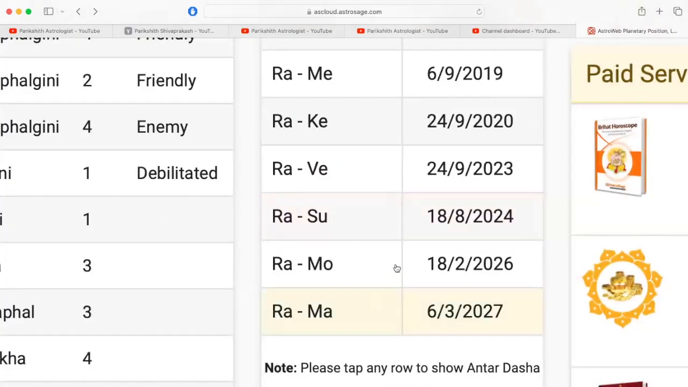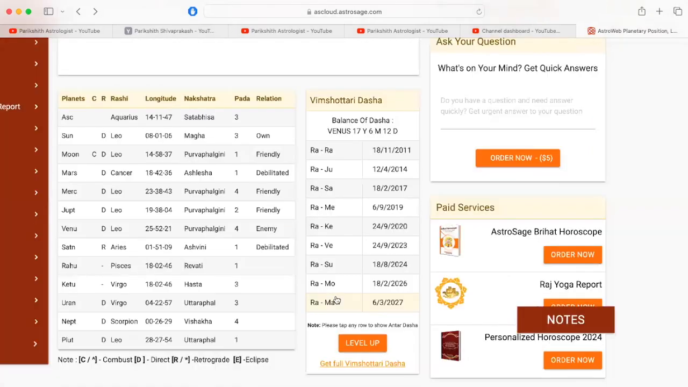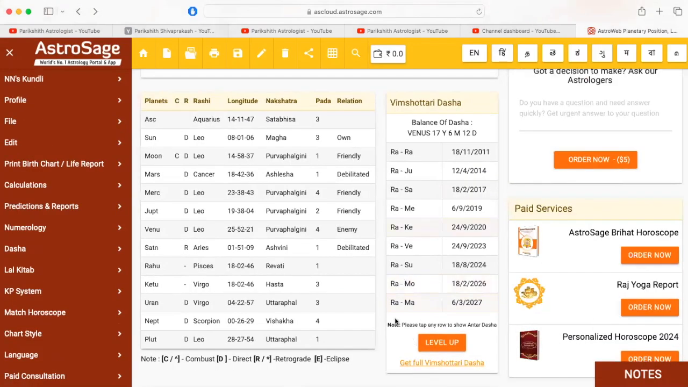So after August 2024, the person will rise high because Moon is the 6th house lord, and in that time period the person will get a job. Okay, or the person will get a promotion or high salary increment, etc. So this is all about the job.